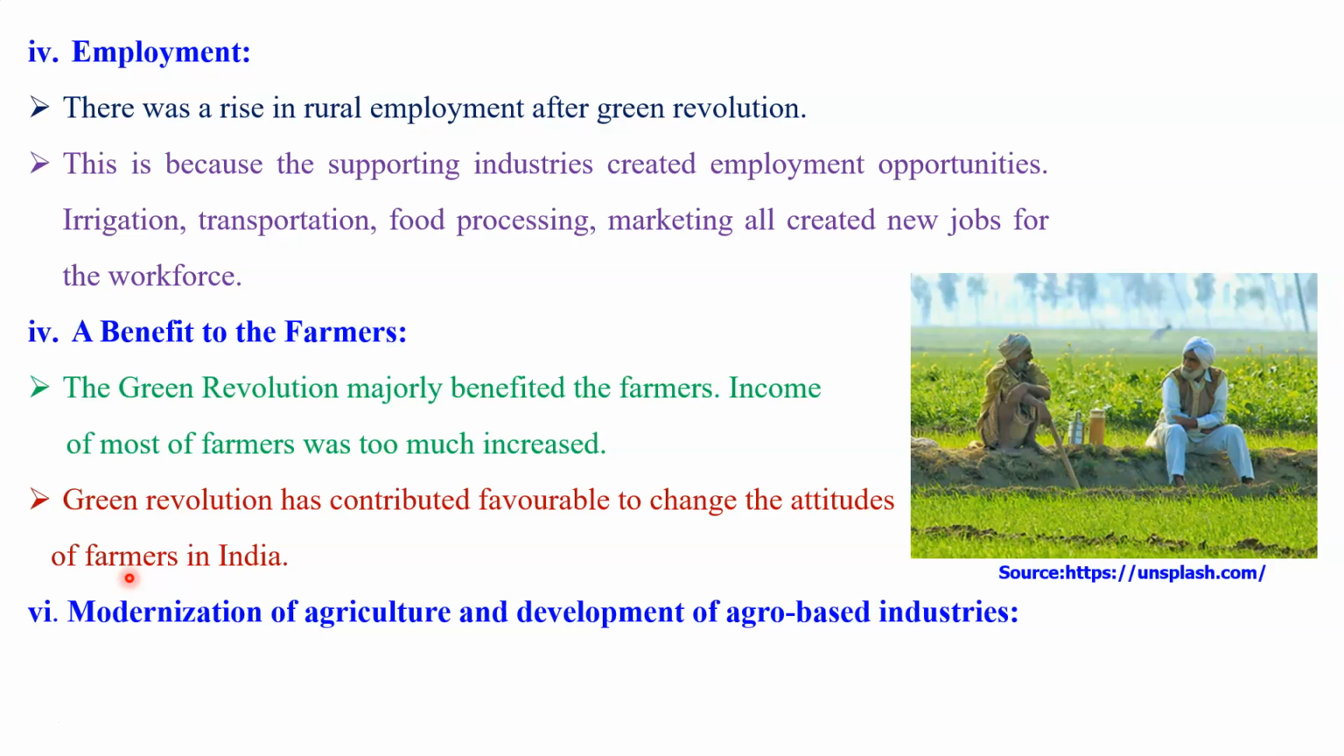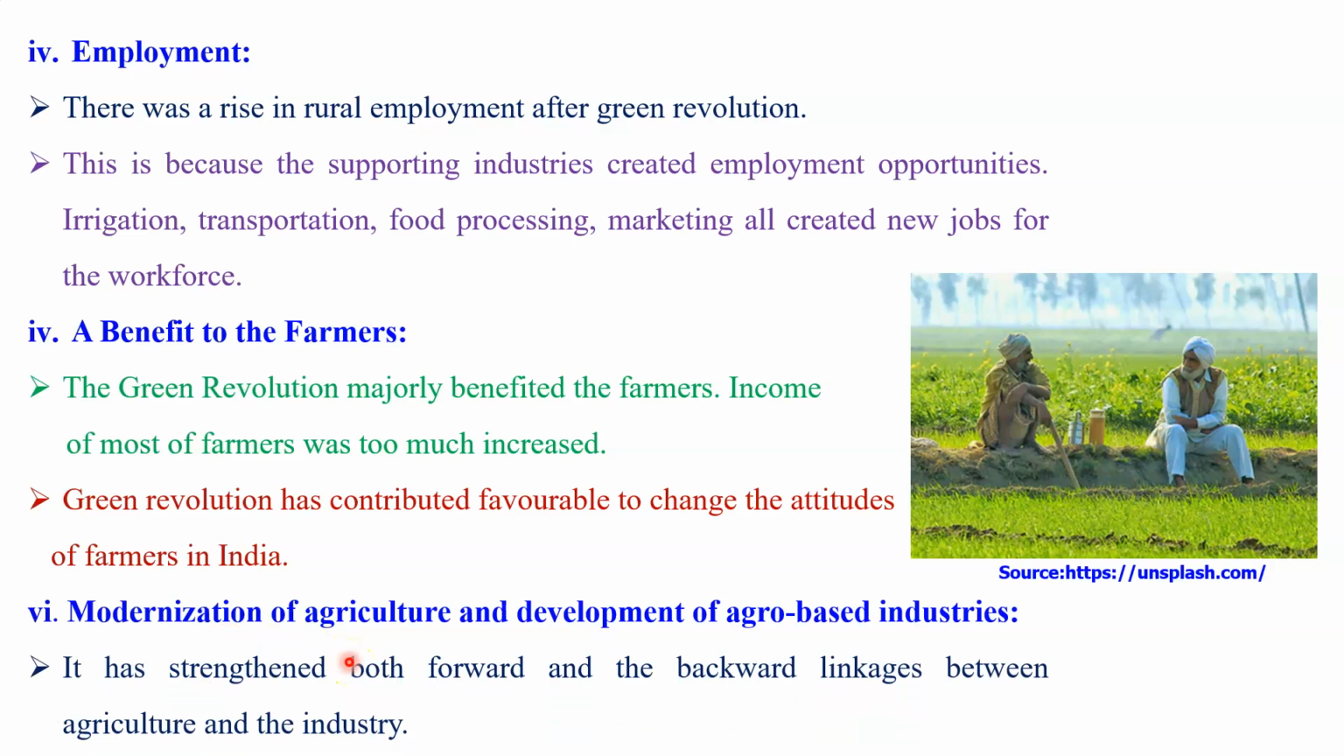Another important impact of this Green Revolution program in India was the modernization of agriculture and the development of agro-based industry. Dear student, it has strengthened both the forward and backward linkage between agriculture and industry. That happened for the first time in India. Again, the credit goes to the Green Revolution of India.